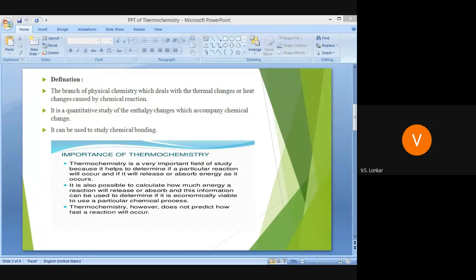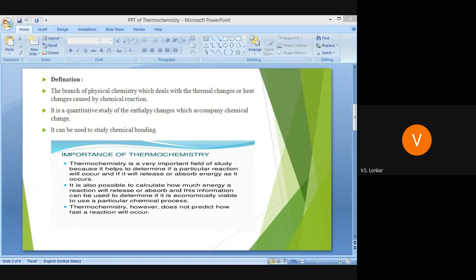Next, it is also possible to calculate how much energy a reaction will release or absorb, and this information can be used to determine if it is economically viable to use a particular chemical process. It is a quantitative study, so we can use it for chemical processes economically.